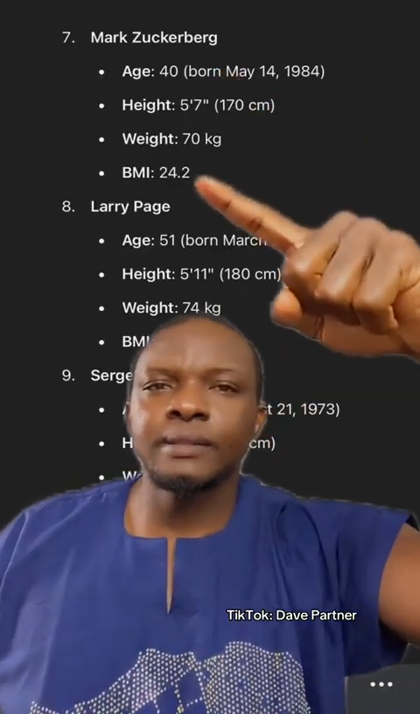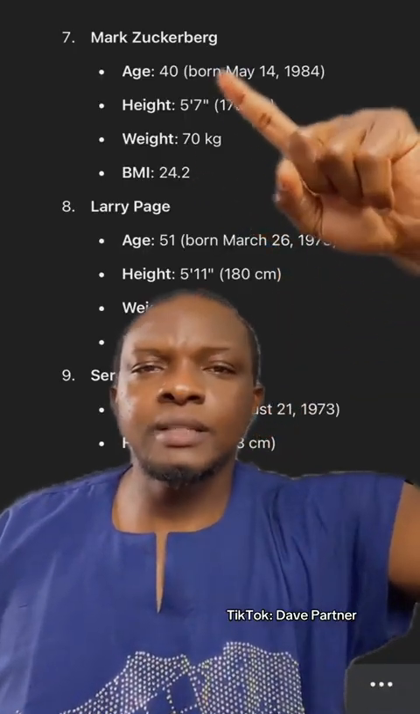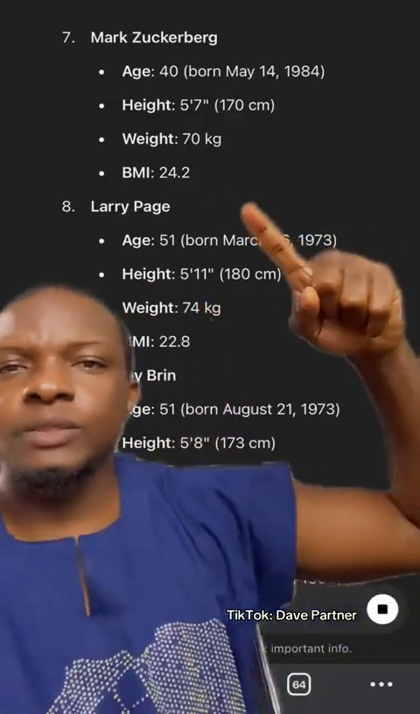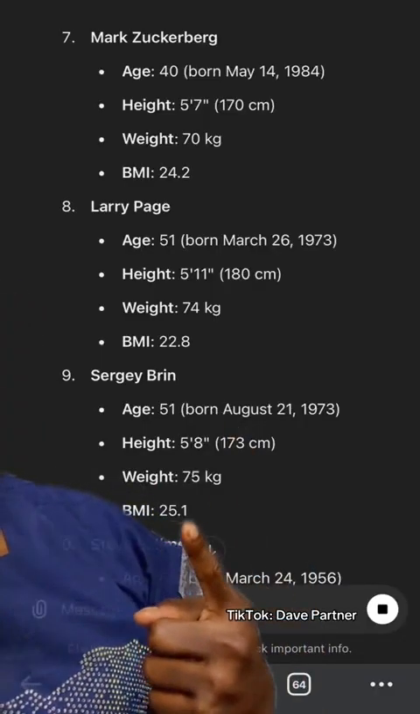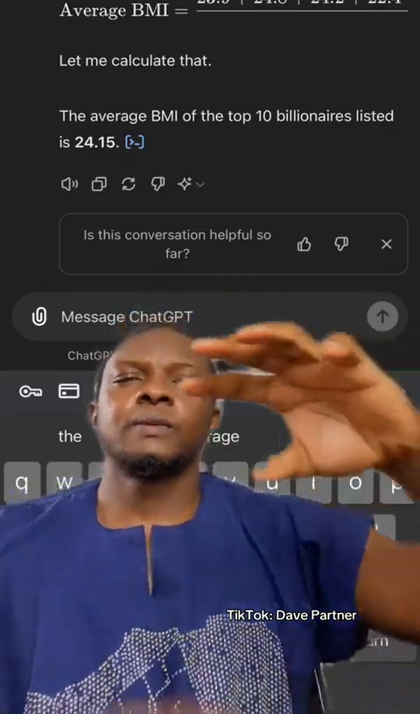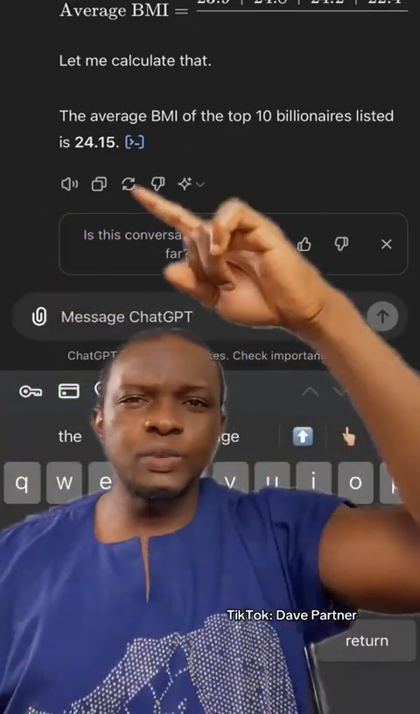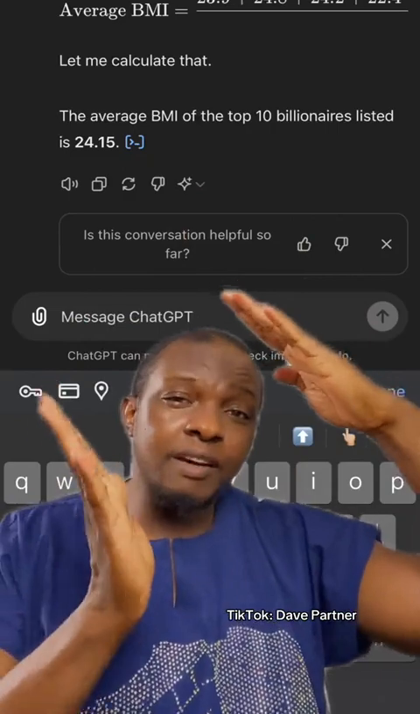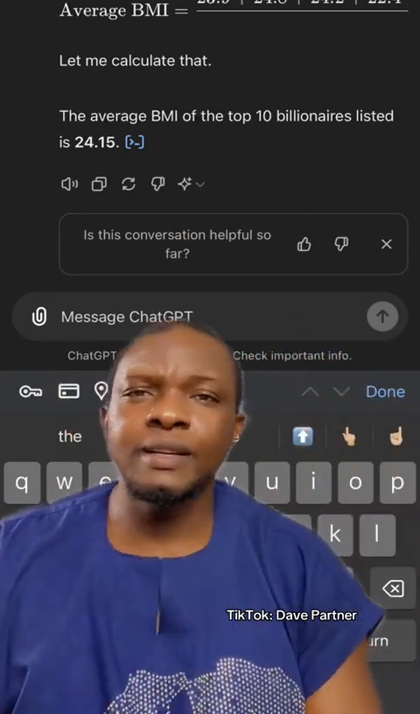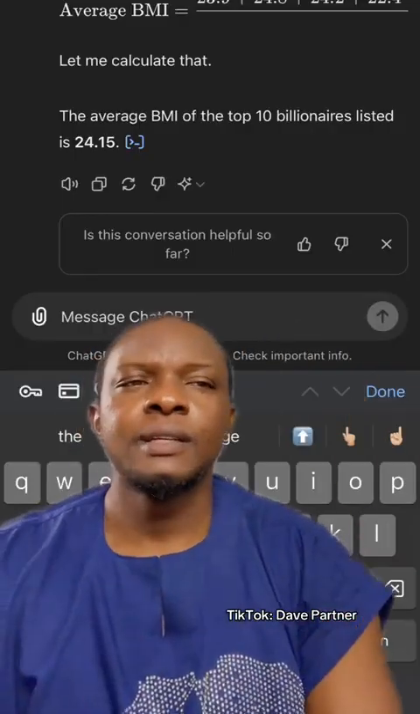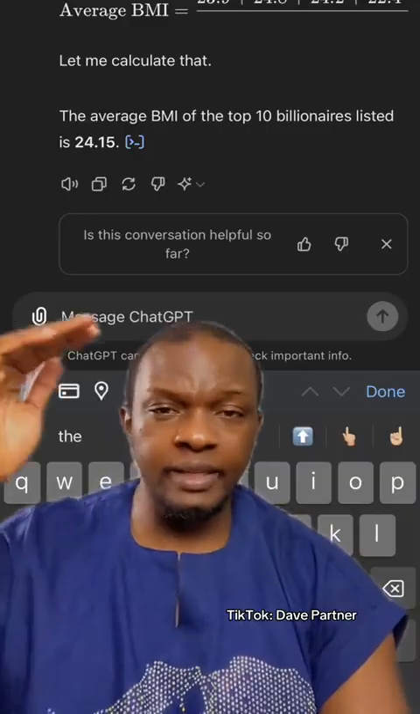Mark, the one that bans people's ad accounts, BMI 24. Larry Page, 22. And Sergey Brin, 25. So their average is 24 point something. On the average, they're in normal weight. So calculate yours. If you're above 25, it means there is work to do to bring it down.